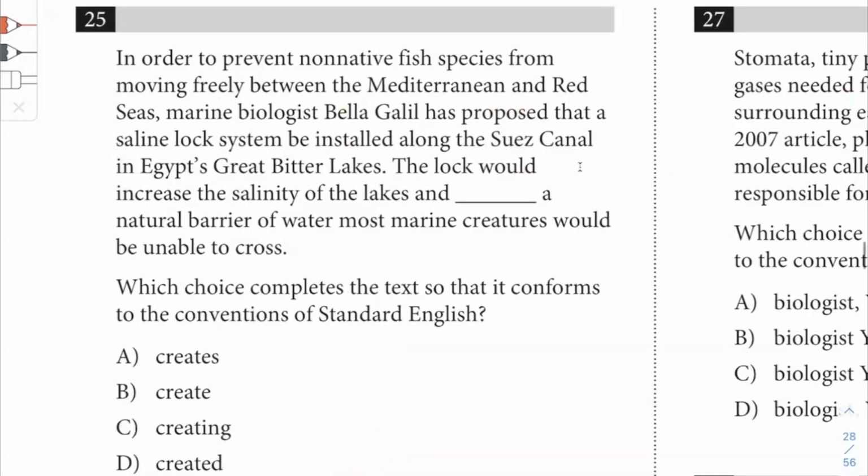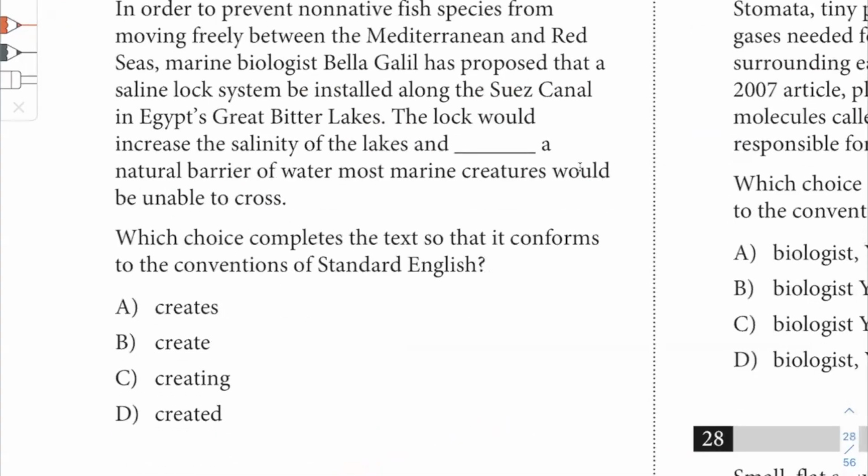In order to prevent non-native fish species from moving freely between the Mediterranean and Red Seas, marine biologist Bella Galil has proposed that a saline lock system be installed along the Suez Canal in Egypt's Great Bitter Lakes. The lock would increase the salinity of the lakes and blah, blah, blah. Natural barrier of water, and most marine creatures would be unable to cross.